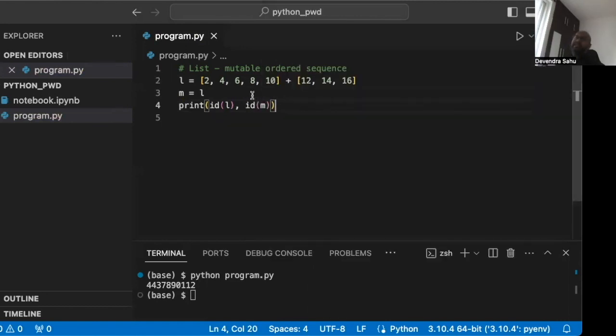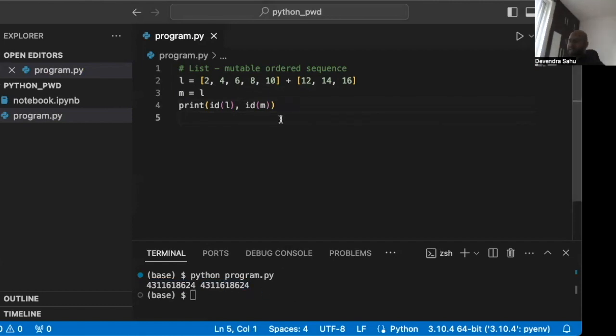It seems like we are assigning L to M, but what is really happening is we are assigning the address of L to M. So in a way, if we modify L, M is automatically modified. First, let's see the address. Leave the screen, run it again, and we can see that both addresses are exactly the same.